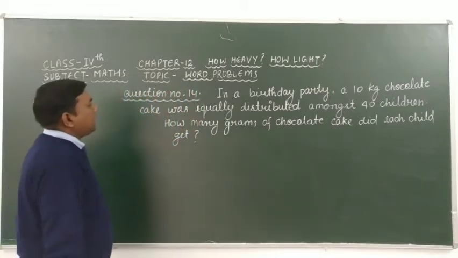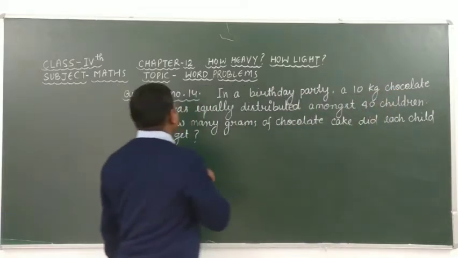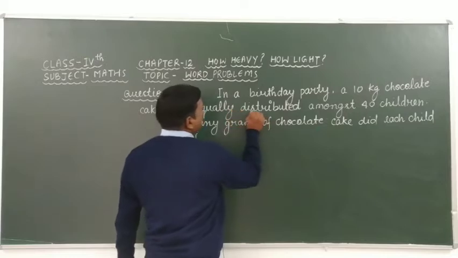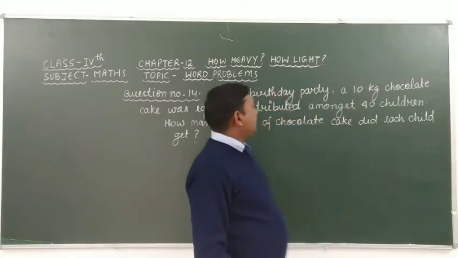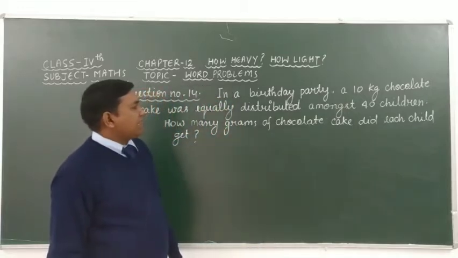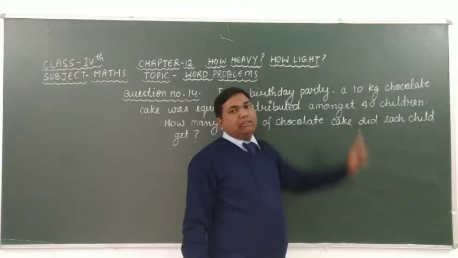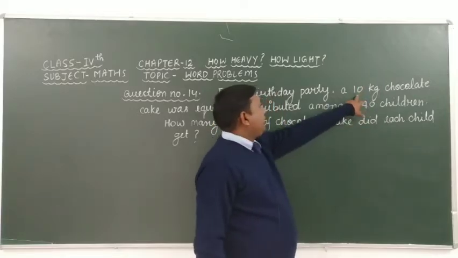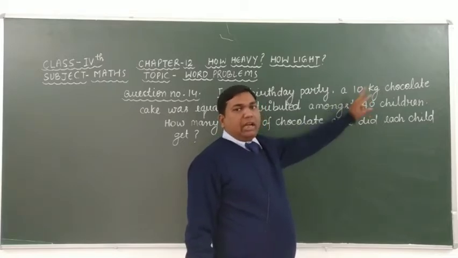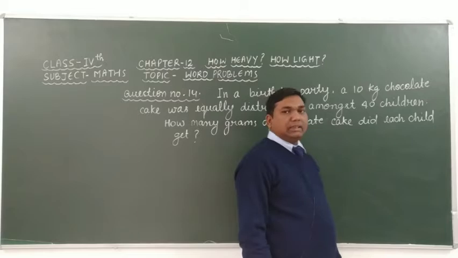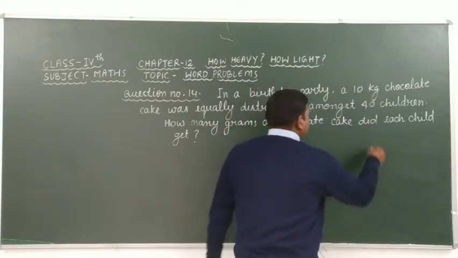Okay, students, look here carefully. In this question, it is given that in a birthday party, a 10 kg chocolate cake was equally distributed among 40 children. It means the total number of children is 40 and the total weight of chocolate cake is 10 kilogram. Here we have to convert kilogram into gram, so we have to multiply 10 kilogram by 1000.